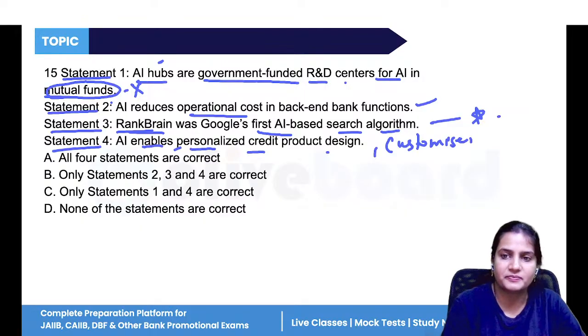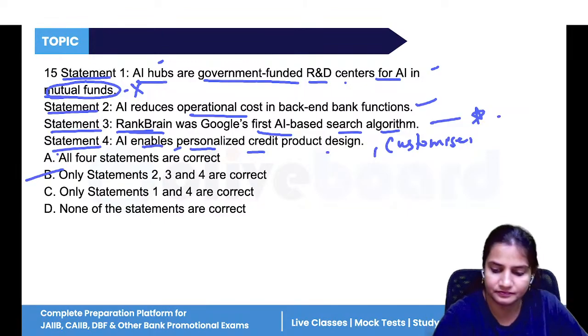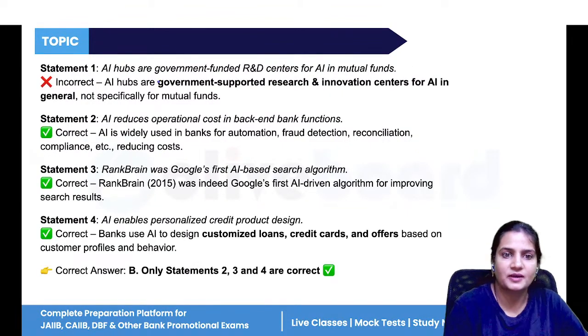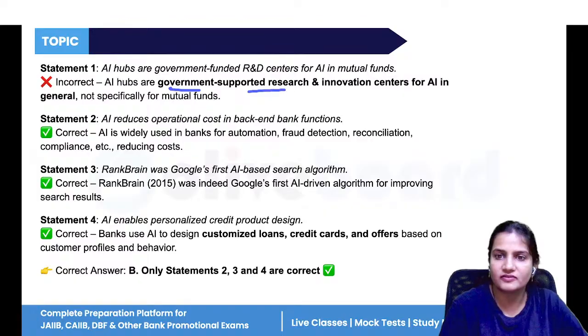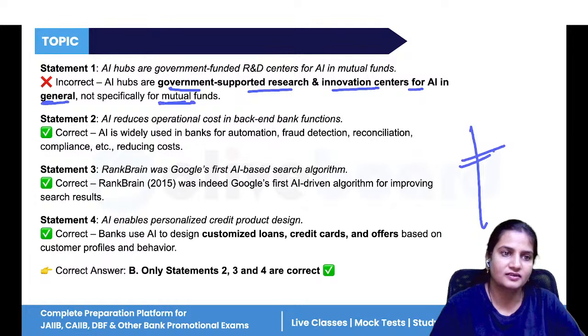So that is personalized, or we can say it is customized. So all the statements are correct except statement one. So only two, three, and four are correct. Done. So AI hubs are government supported research and innovation centers for AI in general. It is not for mutual funds, and the rest of the statements are correct.